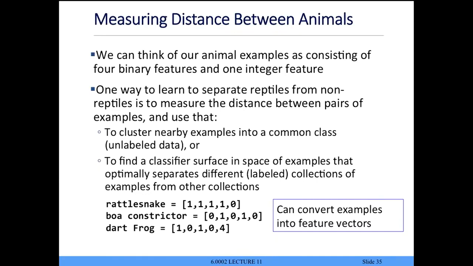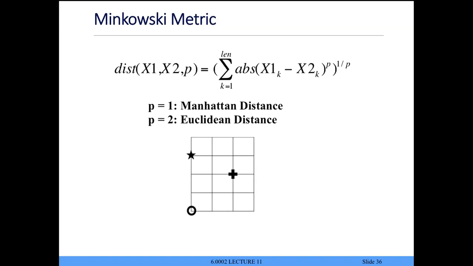So here's a simple way to do it. For each of these examples, I'm going to just let true be 1, false be 0. So the first 4 are either 0s or 1s, and the last one's the number of legs. And now I could say, all right, how do I measure distances between animals or anything else, but these kinds of feature vectors?